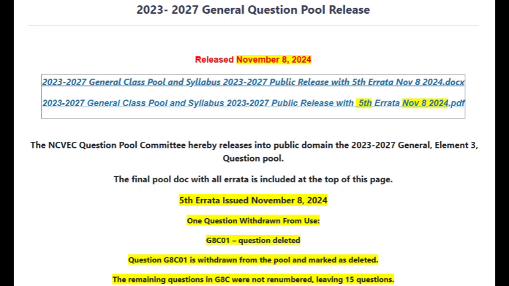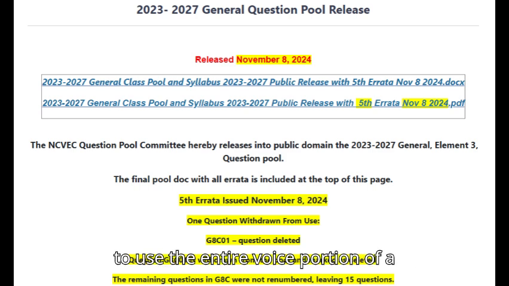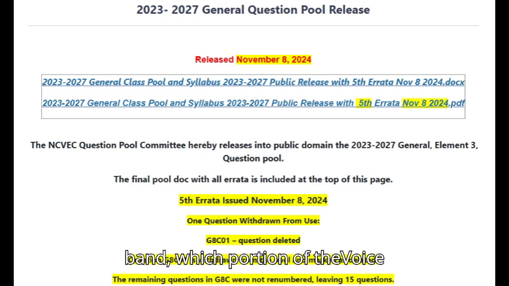G1A11B. 97.301. When general class licensees are not permitted to use the entire voice portion of a band, which portion of the voice segment is available to them? A. The lower frequency portion. B. The upper frequency portion.